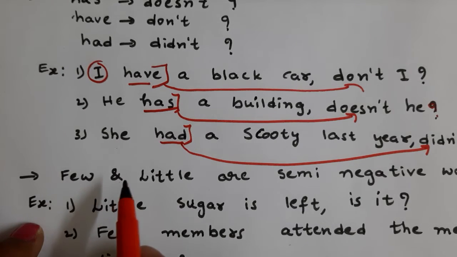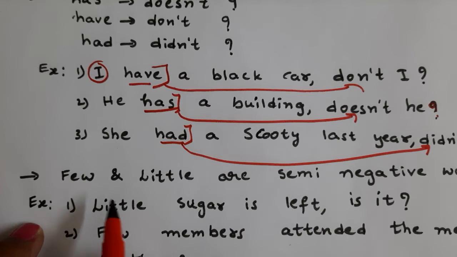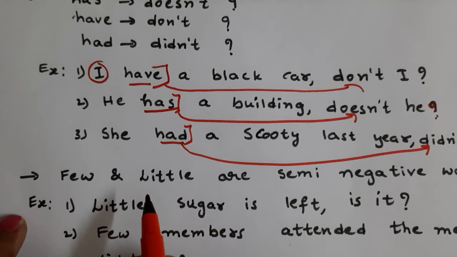Few and little are adjectives. Few is used before a countable noun, and little is used before an uncountable noun. A countable noun is a noun which we can count as 1, 2, 3.